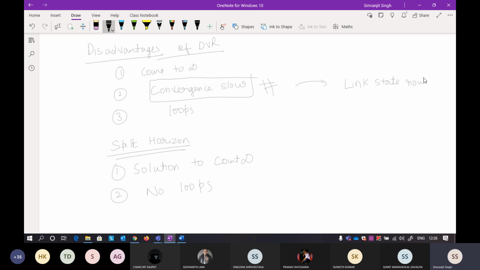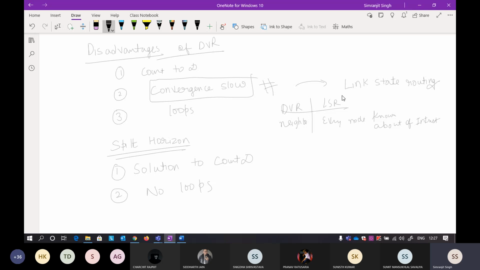The only difference between DVR and link state routing is that DVR is based on the principle that it knows only about the neighbor. But link state routing is based on the principle that every node, which is referred to as a router, knows about the whole of the internet.